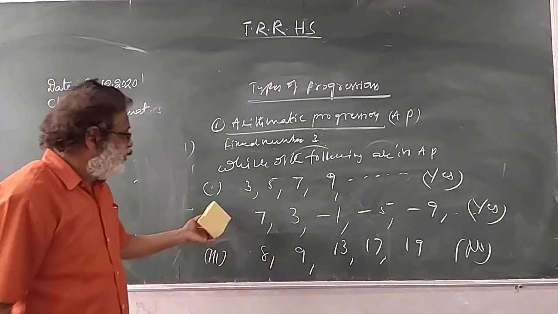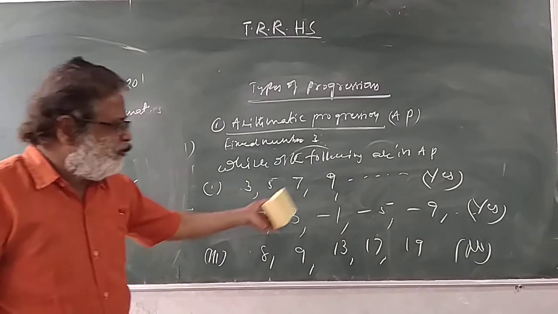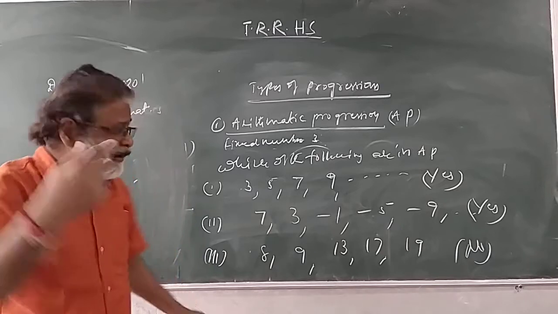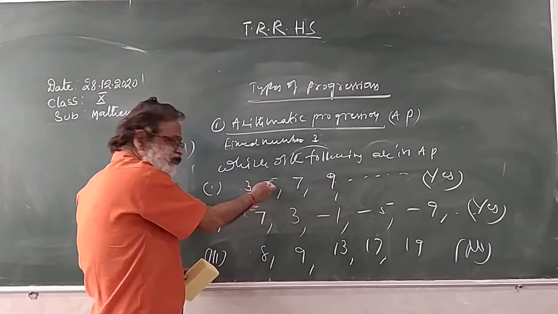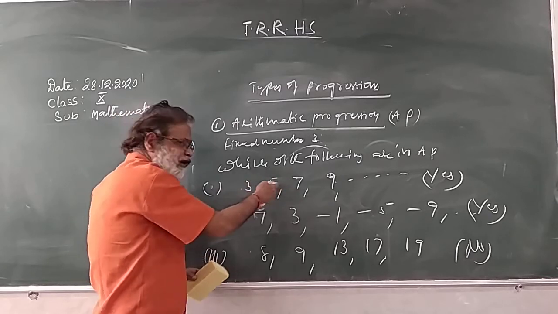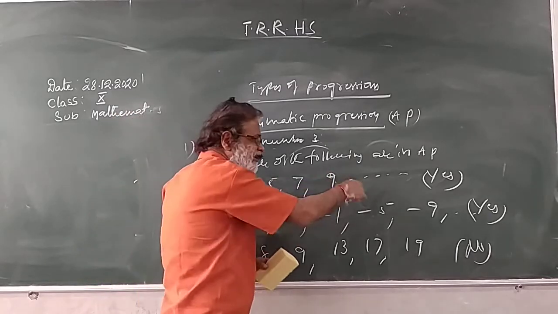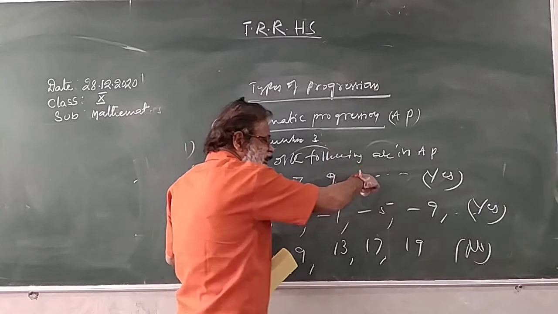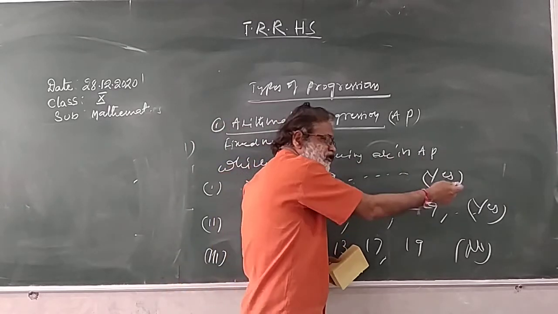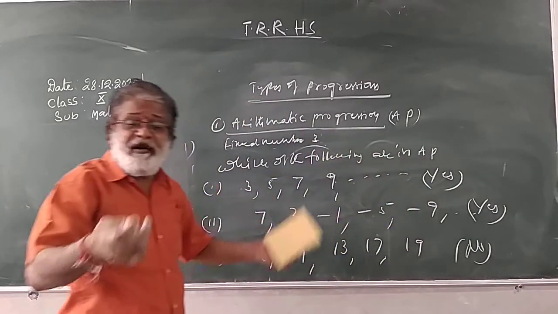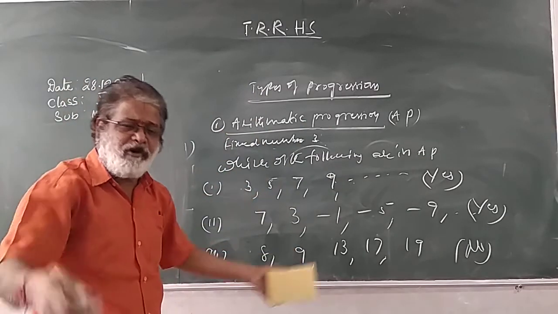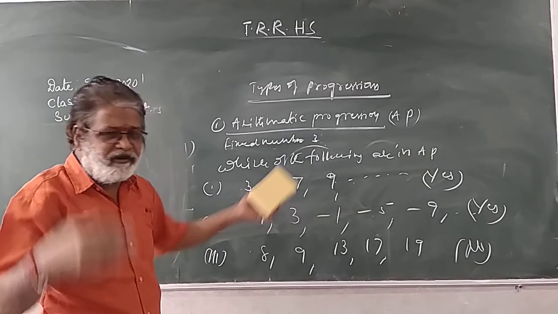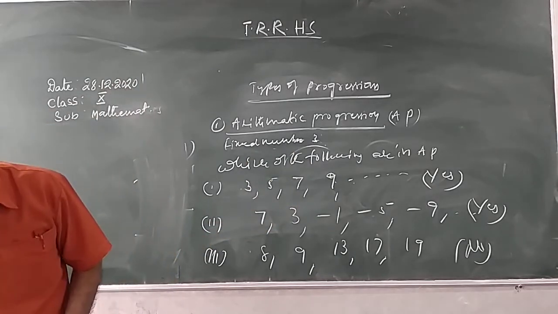So when you identify that the common difference is the same, you can write the next terms. How do you get the next terms? After 9, what will you get? What is the difference here? 5 minus 3, 7 minus 5, 2. Keep on adding 2, you will get the next terms. 9 plus 2, 11. 11 plus 2, 13. 13 plus 2, 15. Like this, if you know the common difference, you can write the next terms, whichever terms you want.